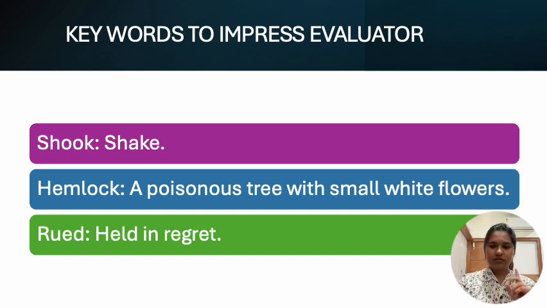So don't ignore the poems. Don't ignore any of the chapters from your textbook because they will bring you 40 out of 40 marks. The entire playlist is already there. Please spend some hours, and the entire English will be wound up in just a few hours, not even days. So let's see the keywords.